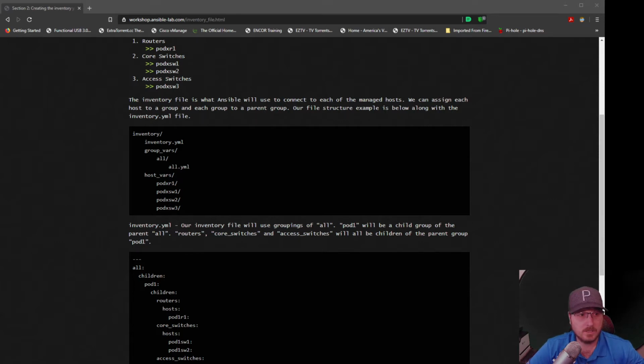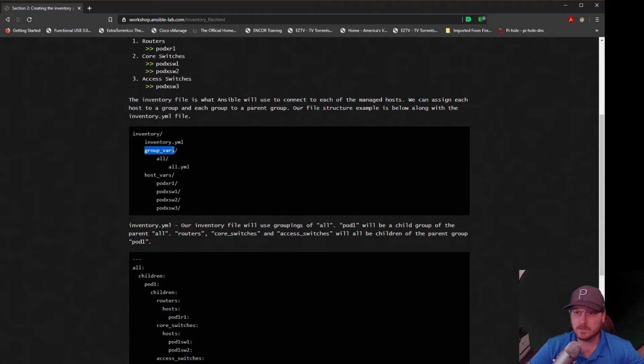We're going to create other folders inside our inventory folder as well. Actually two: we're going to have group_vars, and we're going to have host_vars. The reason we're naming them this, and vars stands for variables, is that Ansible by default will look in the folder of the inventory YAML file for these particular folders, and we'll talk a little bit more about what these folders are.